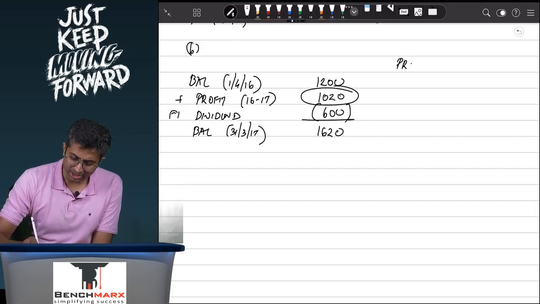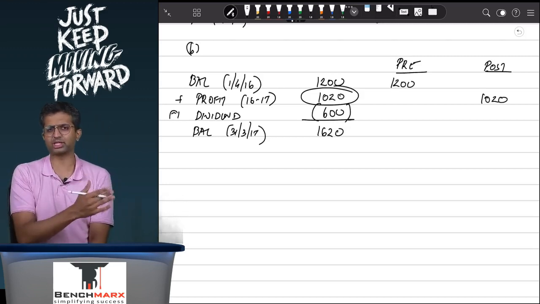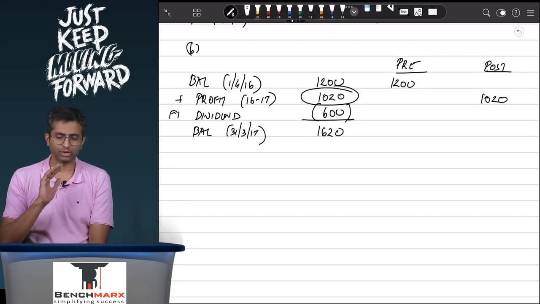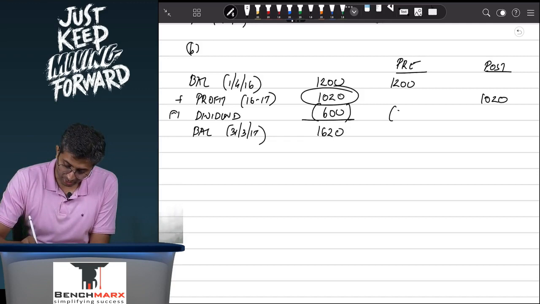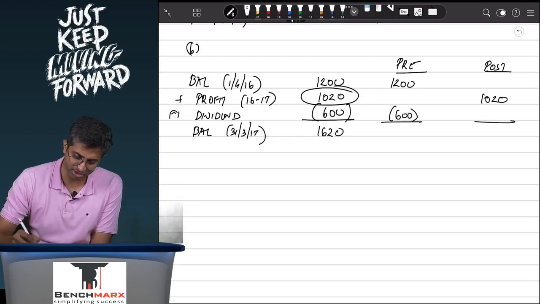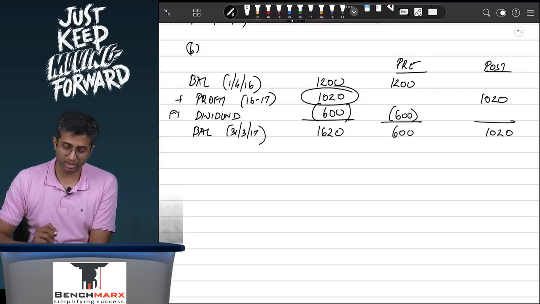We segregate this between pre and post. Within the pre section, the entire 1200. 1020 is entirely post, like in the last question, the acquisition happened in the middle of the year. Here the acquisition happened at the start of the year. And from this you subtract 600, and as a result you get 1200 minus 600, which comes to, let us say, 600. 1020 over here.